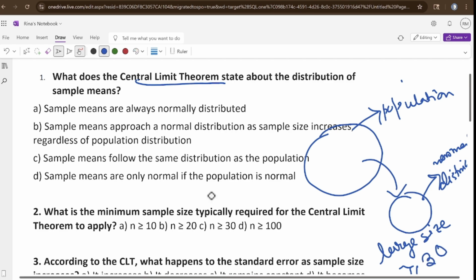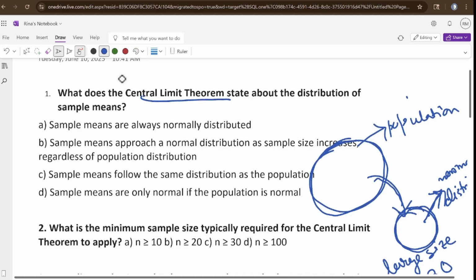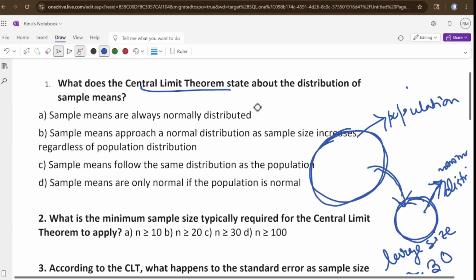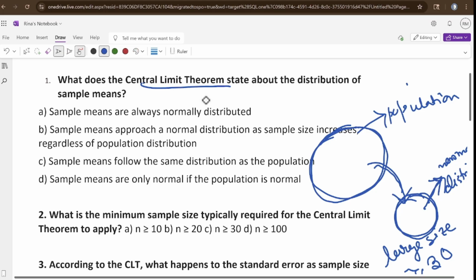Okay, let me tell you once again. Whatever the population distribution is, once you take a sample of large size, then it will behave like a normal distribution. Okay, now let's solve the question. What does the central limit theorem state about the distribution of sample means? About sample means. Sample means are always normally distributed.